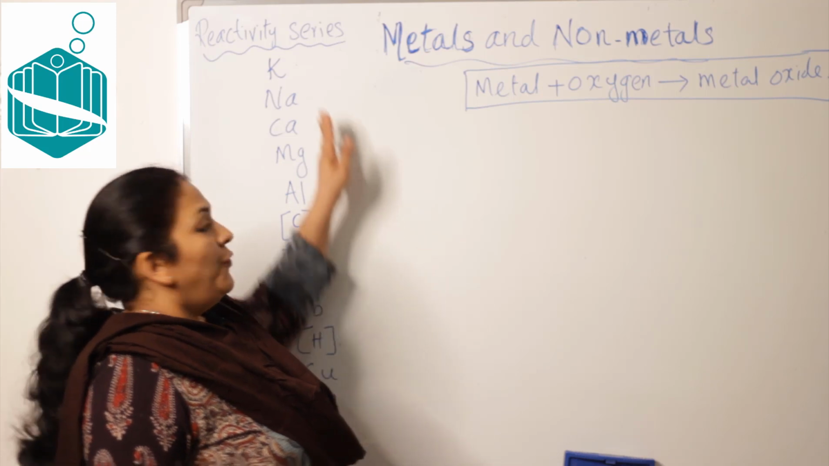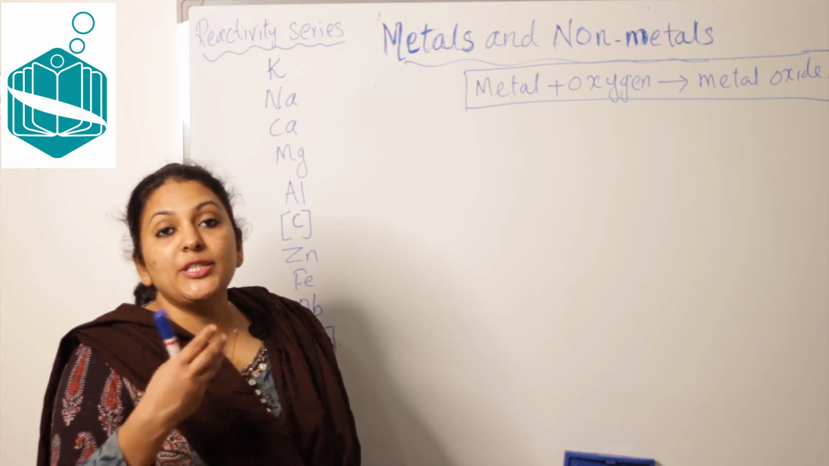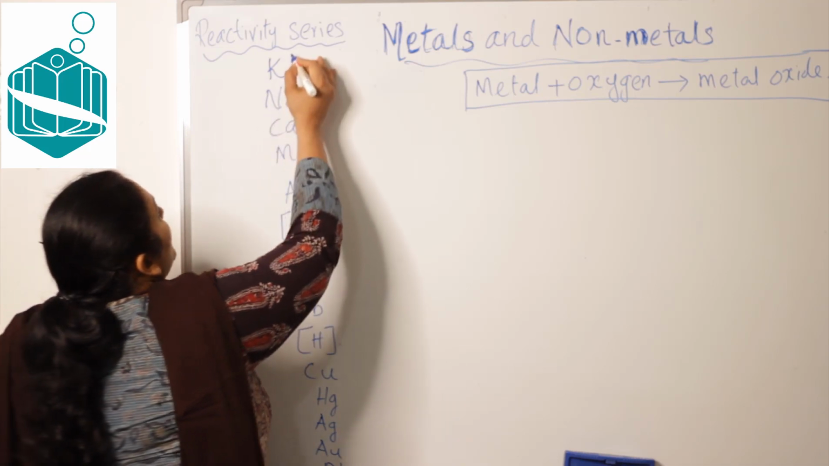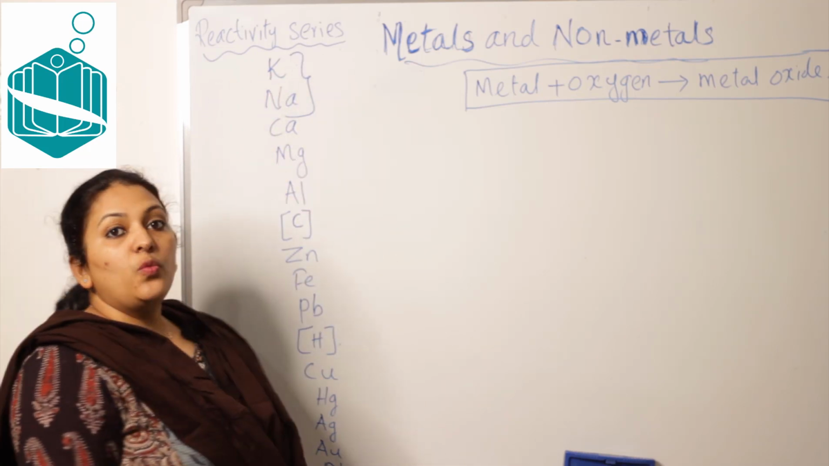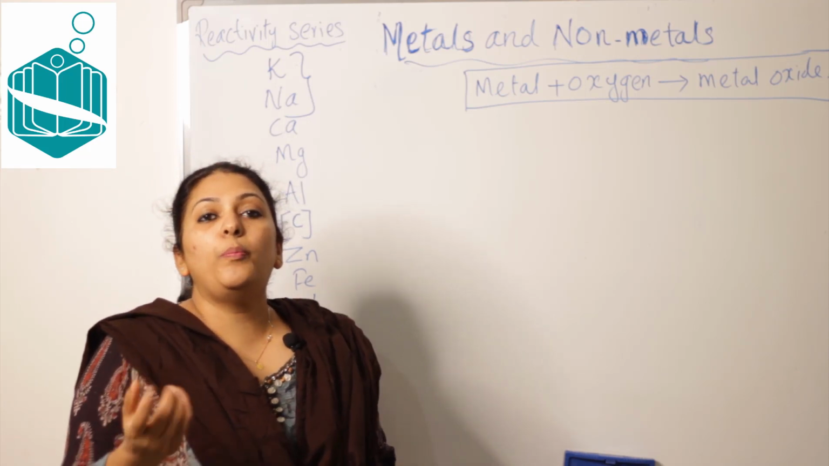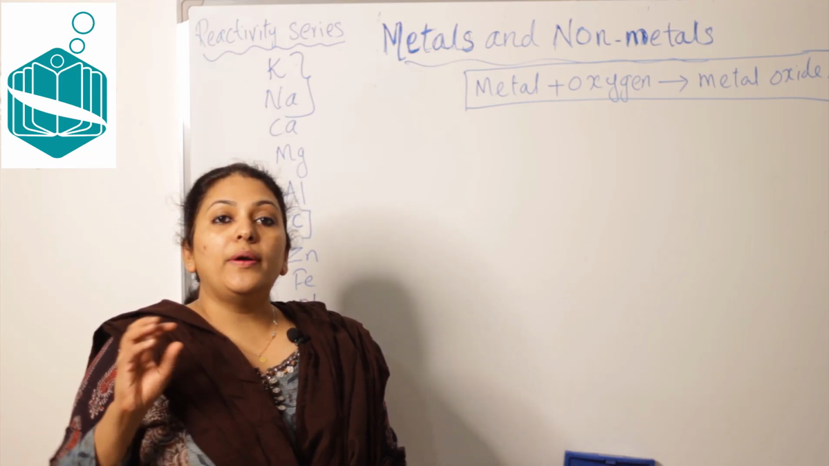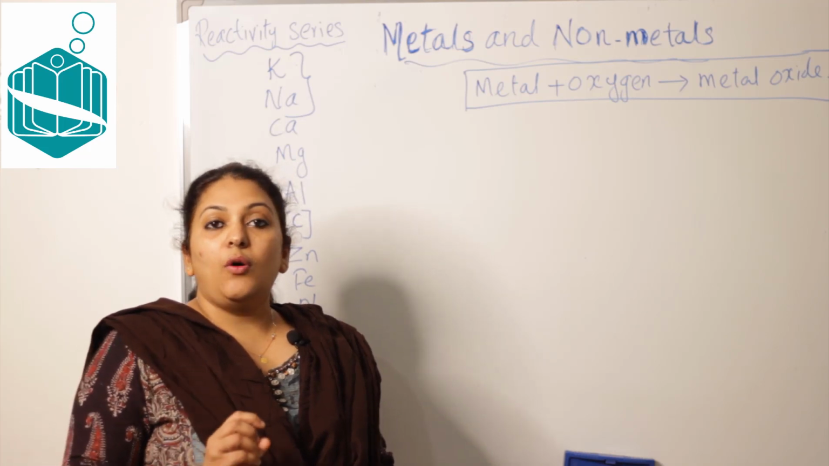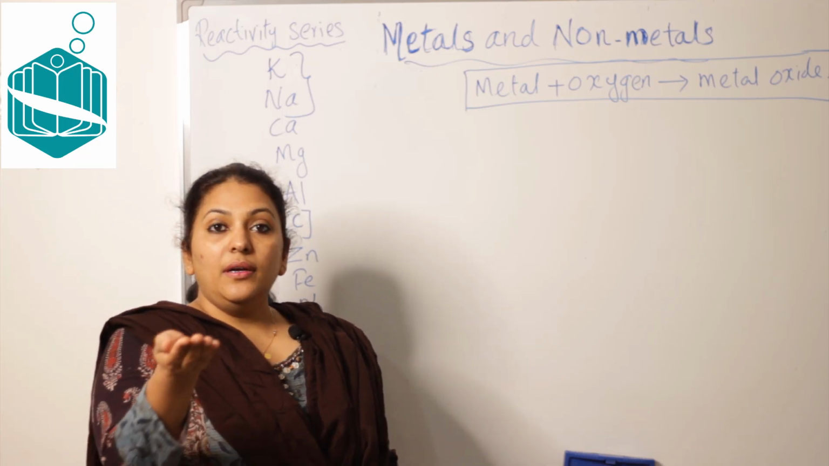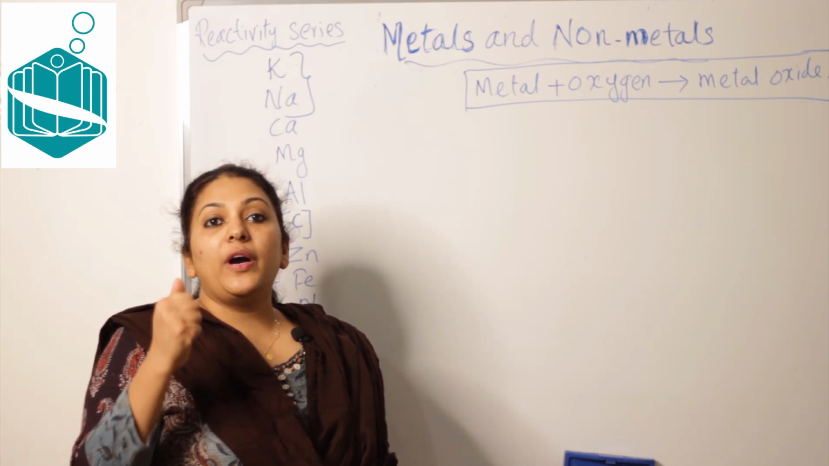Now we are going to compare how each metal reacts with oxygen. Potassium and sodium, the first two metals, react violently with oxygen. Therefore, they cannot even be kept open. They are kept under kerosene, to avoid contact with water and oxygen. Even after keeping them open in air, what will happen? They will catch fire immediately.